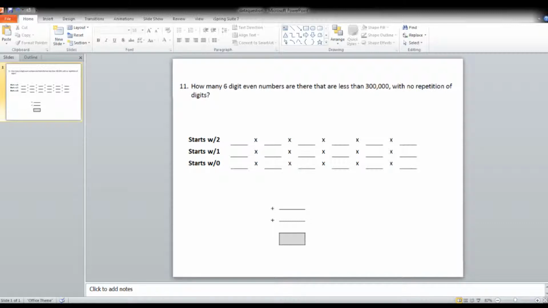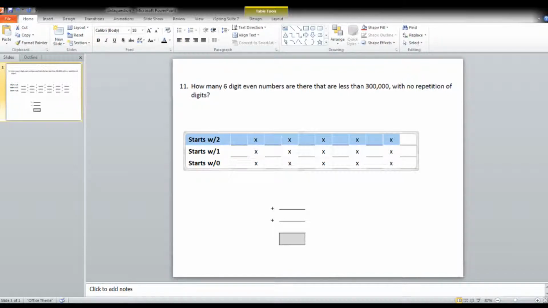Okay, so it has to be less than 300,000. That means it can start with a 2, a 1, or a 0. So let's take a look at this first row here. If it starts with a 2, that means we've spoken for that first number, it's a 1. Now, it has to be even, and it starts with a 2, so how many even numbers are there in terms of digits from 0 to 9?